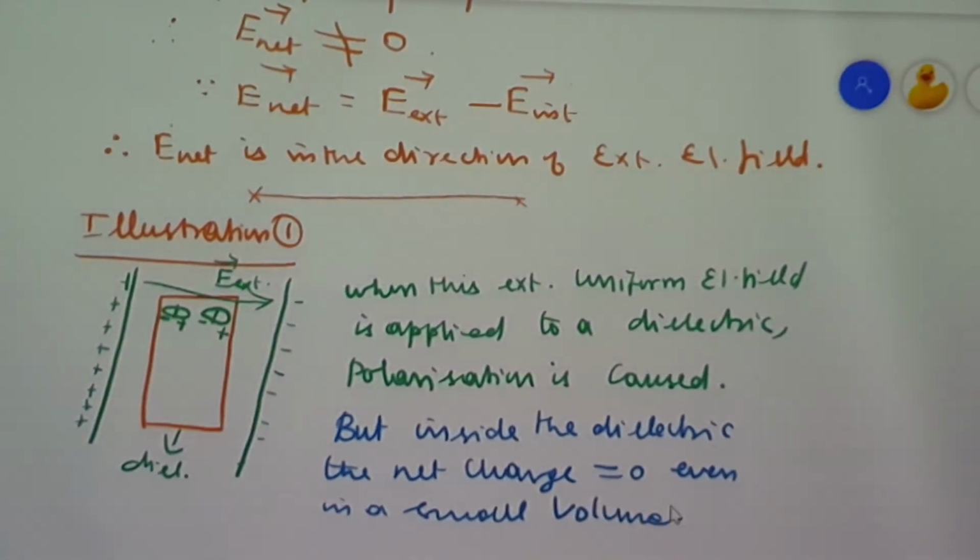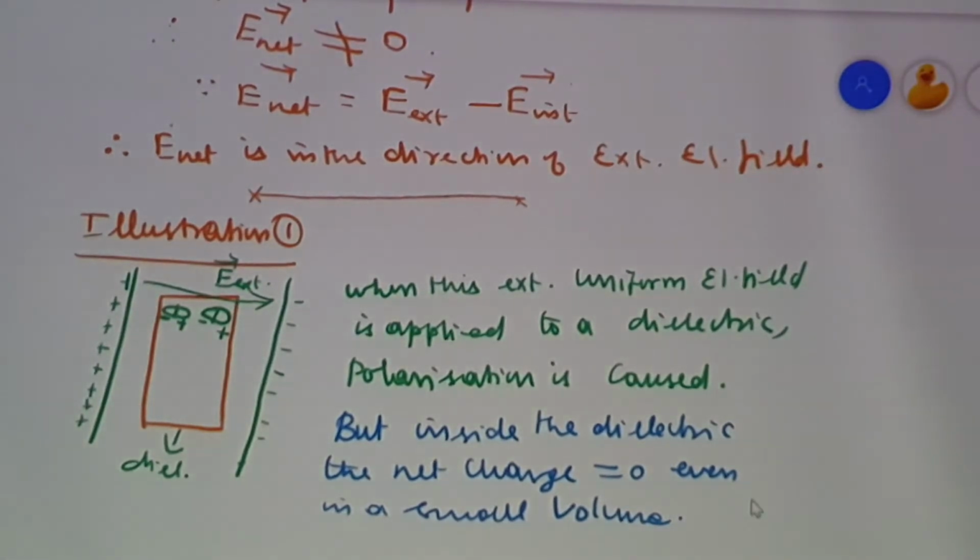This we are calling out as the first illustration. When you have the dielectric in the external field, the surface charge densities on the two sides are equal: one as plus sigma b and another as minus sigma b. These charges are called bound charges. What do I mean by this? What I have told now.